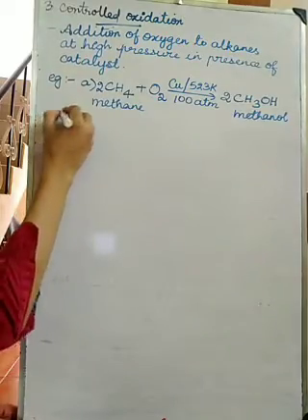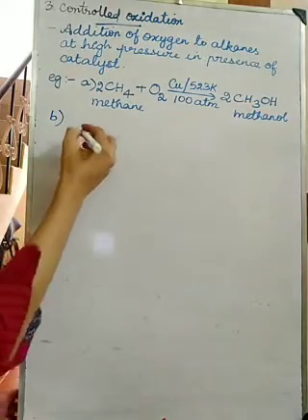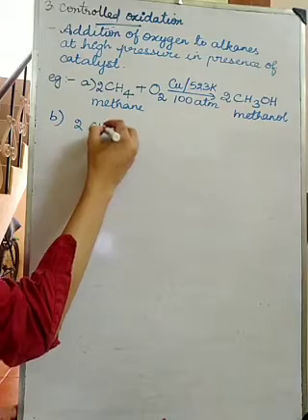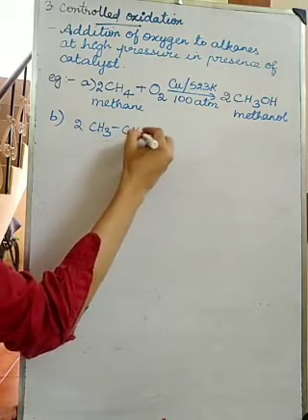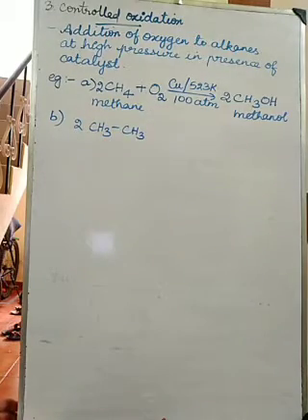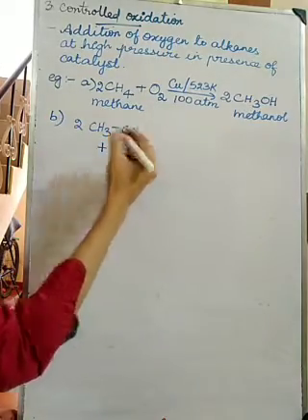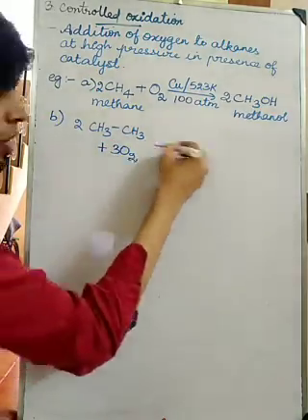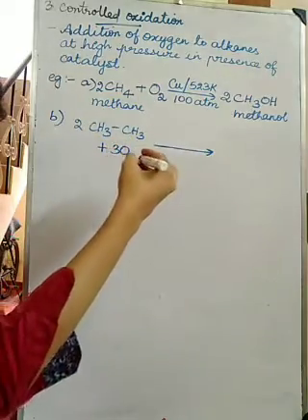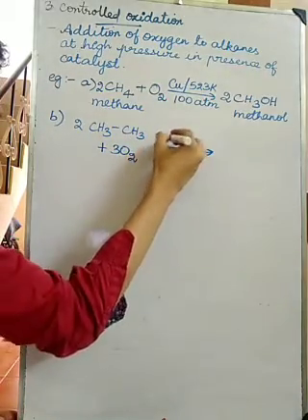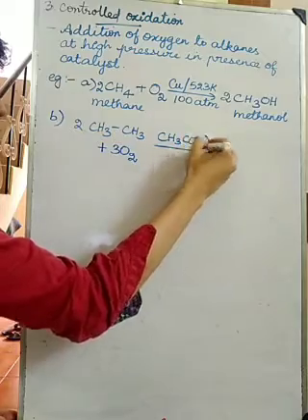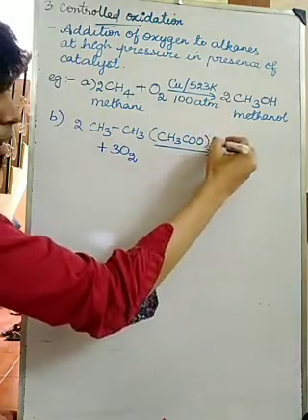Next one, ethane. What is the formula for ethane? CH3CH3. And if I add oxygen, again the catalyst is (CH3COO)2Mn.